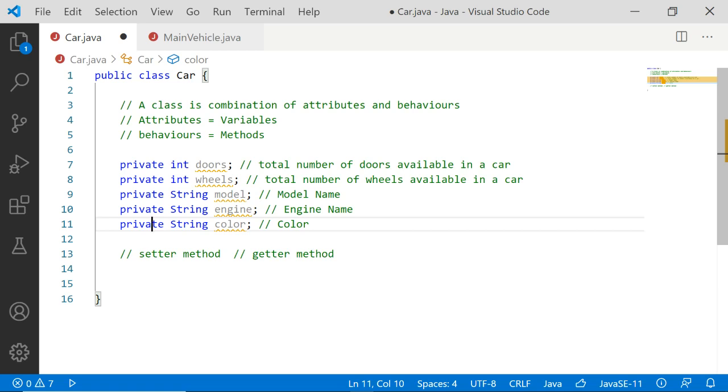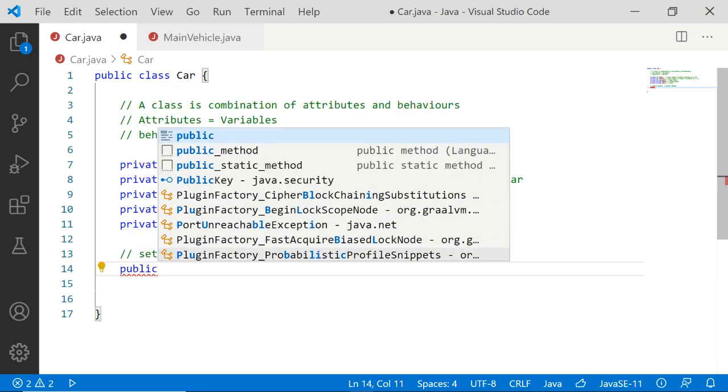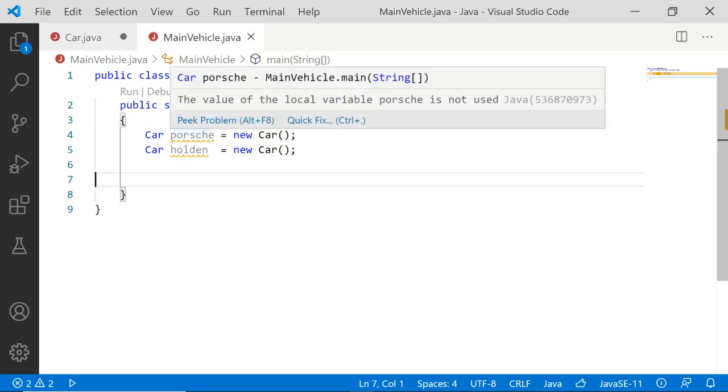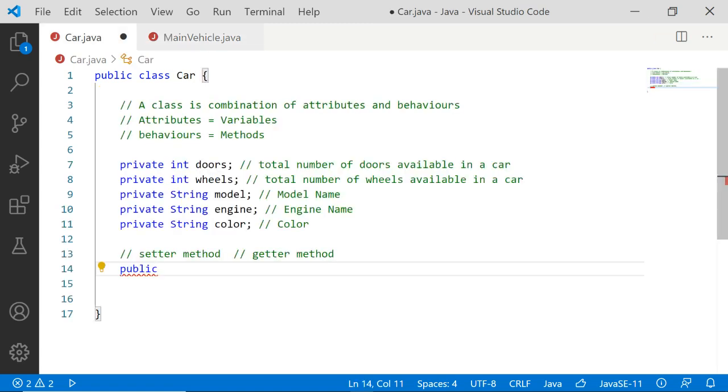So we are going to define two methods. The first method we are going to write with public, because we are giving the public access specifier. The reason is we are going to access this particular method outside, in this class, where we will be calling that method. When you want to make a method accessible outside the class, you should give the access specifier as public. When you give it as private, it cannot be accessed outside the class.